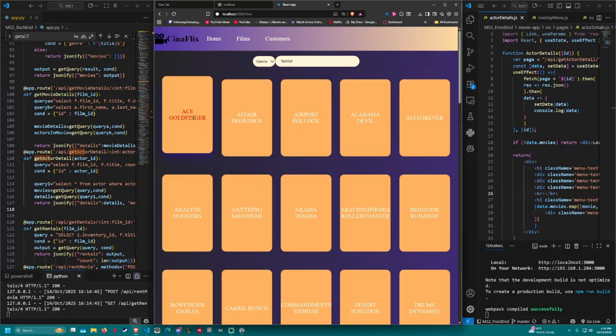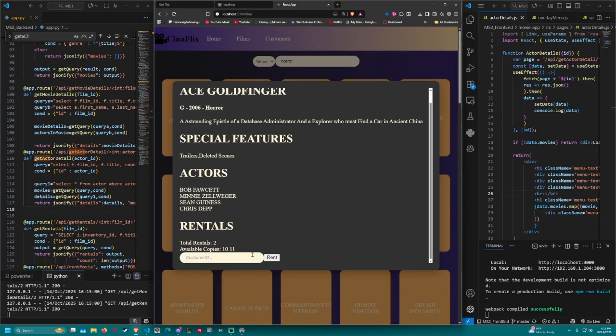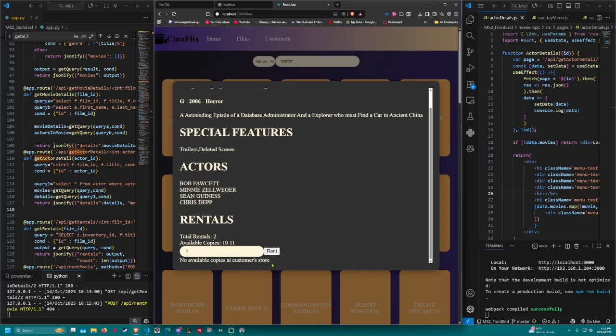And then I think if we go here, we can do 1. So here, no available copies at a customer store. We're going to see this later on, but customer 1 belongs to a user whose store is store number 1. So what this tells me is that copies 10 and 11 are only in stock in store 2. That's one of the edge cases that I identified, that a user shouldn't be able to rent out a film that's not in their store.